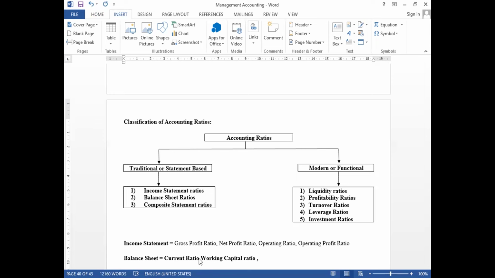In the same way, we can also get to know the liquidity position, meaning the cash and cash equivalents position, with the help of liquidity ratio.